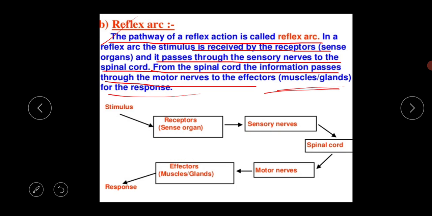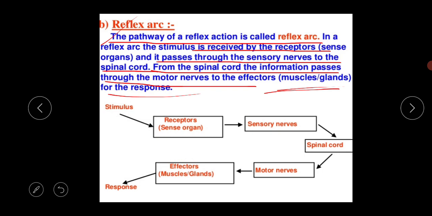So from the spinal cord the information passes through the motor nerves to the effector, and this effector actually means the muscles and glands for the response. So that's why we can respond very quickly, spontaneously, and this response is the involuntary response. Okay. So this is the pathway. This schematic diagram is the pathway of the reflex action or the reflex arc.